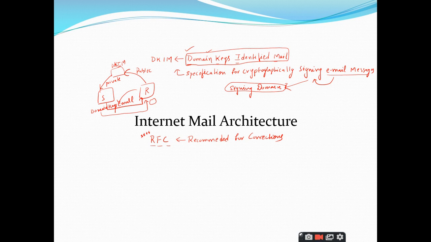Clear? So that particular documentation which is kept open for the public for the recommendations, we call it the RFC. That's why it is called Request for Comments. So it is kept public and the public can access it and suggest or recommend corrections, right? So every protocol you take in computer networks, wireless networks, or any wireless sensor networks, anything IoT, anywhere you take, you will come across this term RFC.